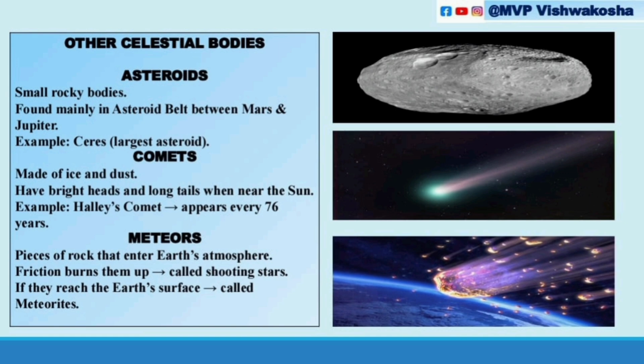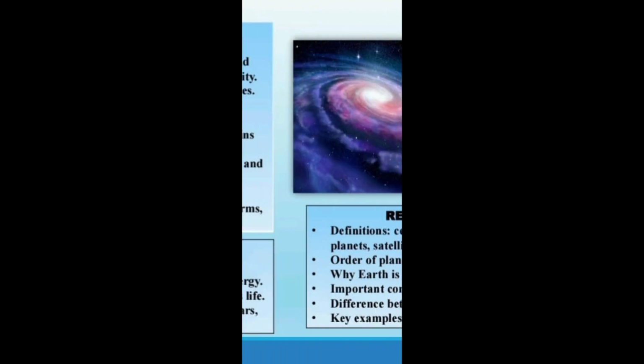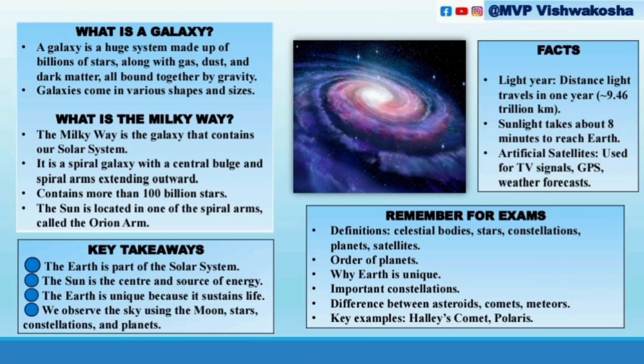Very important. Next, the last point is galaxies. What do we mean by a galaxy? A galaxy is a huge system made up of billions of stars along with gas, dust, and dark matter, all bound together by gravity.